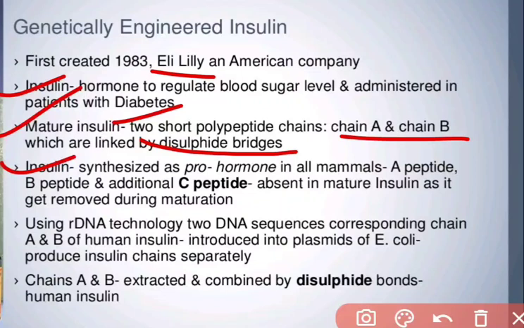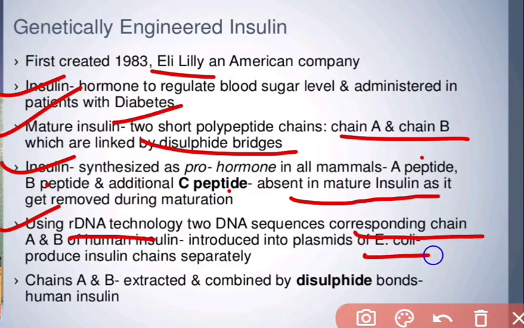So at the preliminary stage, when insulin is in the prohormone stage, it consists of three chains: one A peptide, one B peptide, and a C peptide. The C peptide is not present in mature insulin. This is called the prohormone condition. Using rDNA technology, recombinant DNA technology, two DNA sequences, that is chain A and chain B of human insulin, are introduced into the plasmid of E.